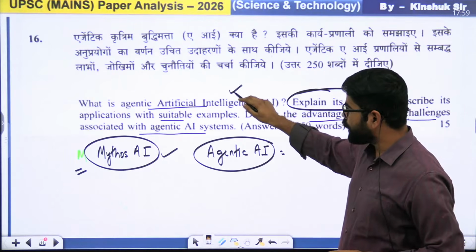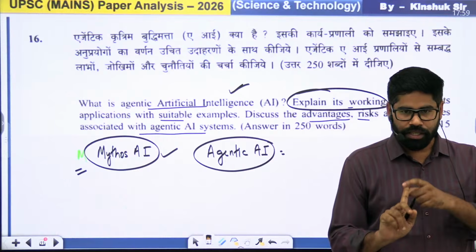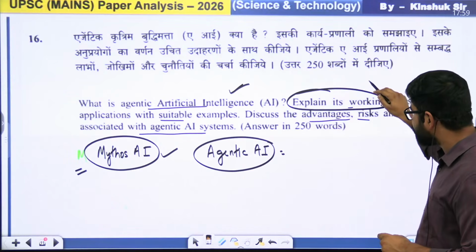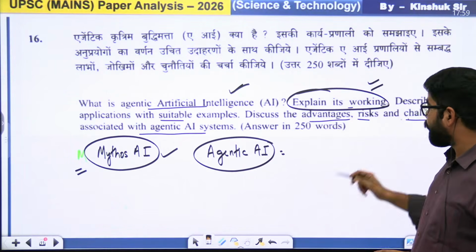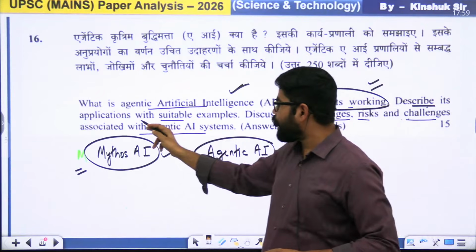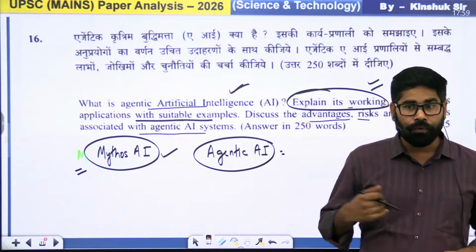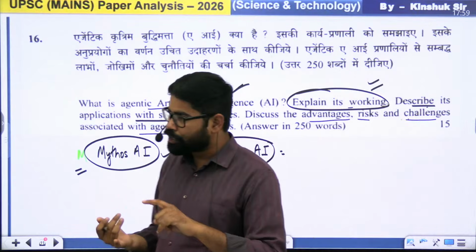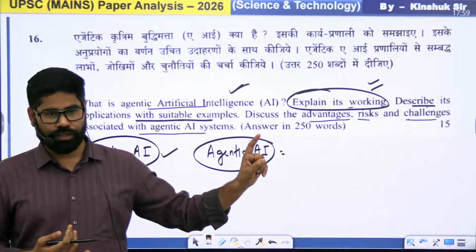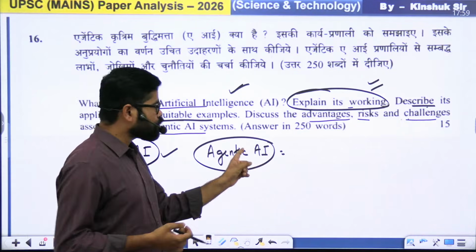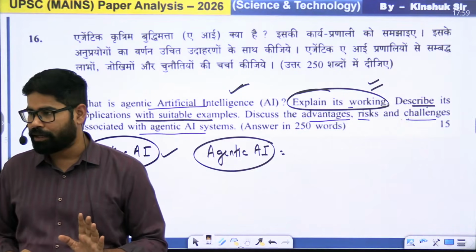तो पहले explain करेंगे. That will be the introduction. Second part will be we will explain the working. Then describe its application. कि कहां पे हम इसका यूज कर सकते हैं. Where we can use it. We can use it in multiple dimensions. सबको आपको देखो ये 250 वर्ड में बहुत अच्छा मौका है आपके पास लिखने का.